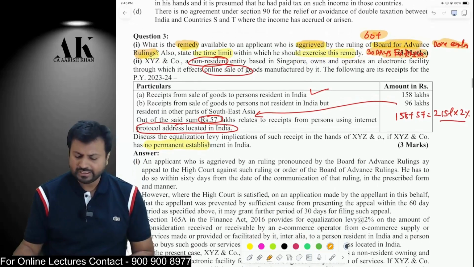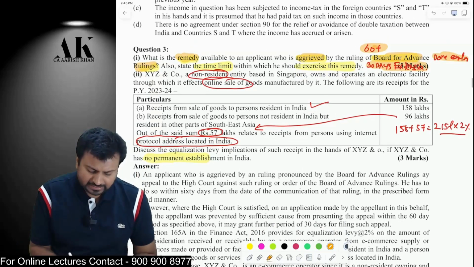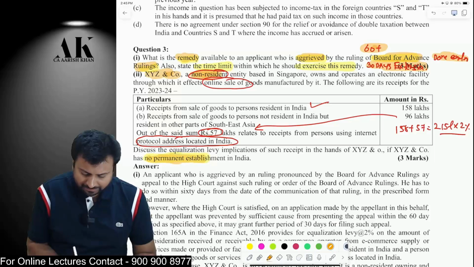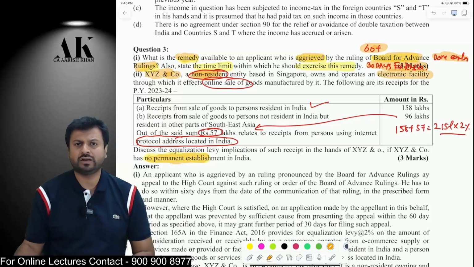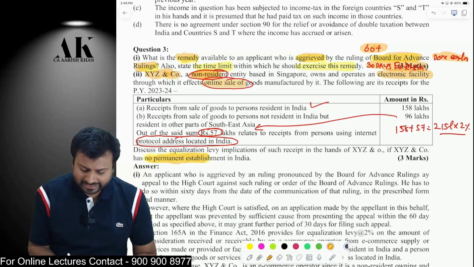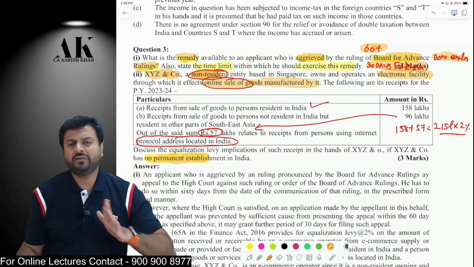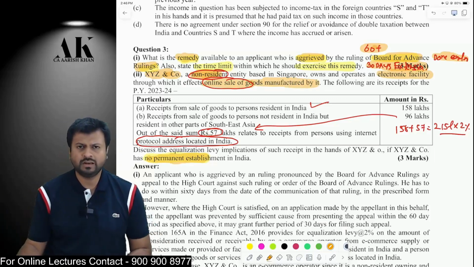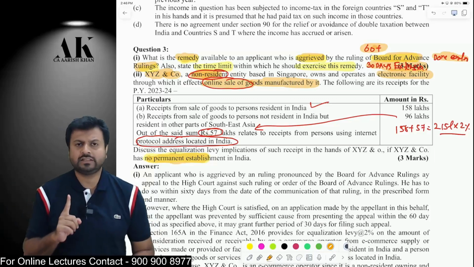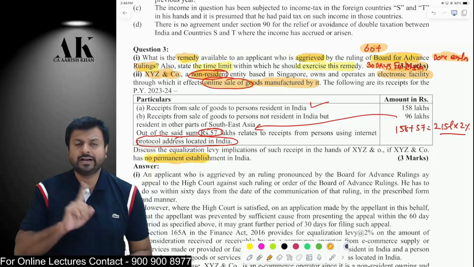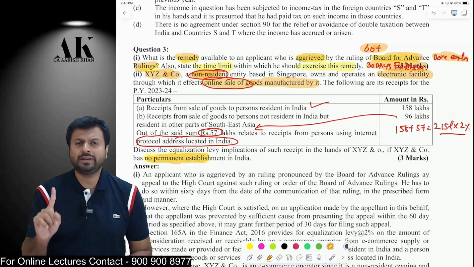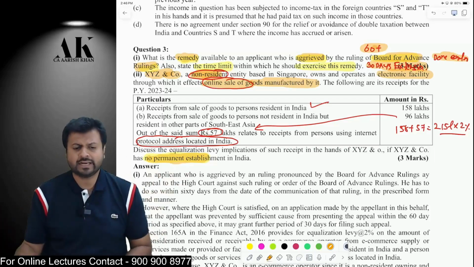Okay. Next question is on equalization levy. There is a foreign company, XYZ Inc. XYZ Inc. is a non-resident. Now that company does not have a PE in India. Now that company is having an e-website. That is, it is like an Amazon. It has a website. Now through that they are selling some goods manufactured by it. So therefore 2016 equalization levy is not possible. Why, sir? 2016 equalization levy is only applicable in case of online advertisement services. It is not applicable for sale of goods, or for provision of services other than online advertisement service. Therefore, 2016 equalization levy is not possible here.